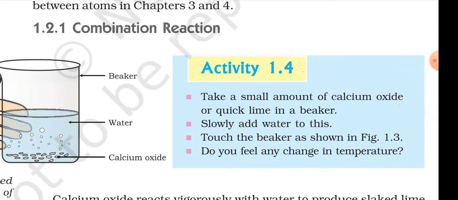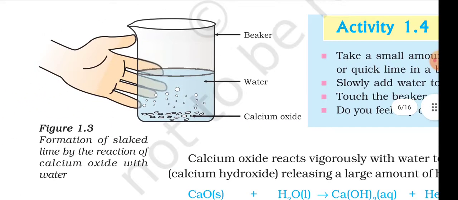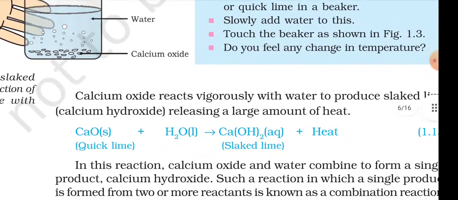Combination reaction. Activity 1.3. First, take a small amount of calcium oxide or quicklime in a beaker. Slowly add water to this. Touch the beaker as shown in figure 1.3. Do you feel any change in temperature? Figure 1.3: formation of slaked lime by the reaction of calcium oxide with water.